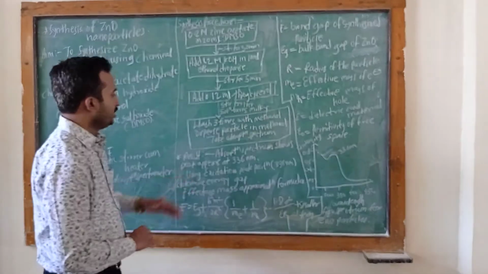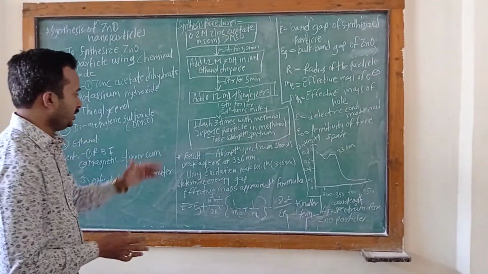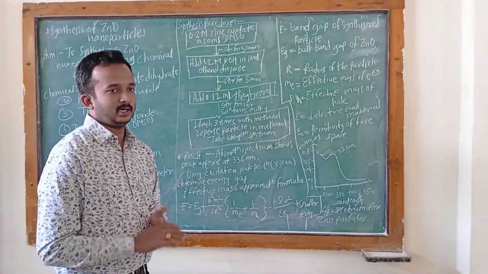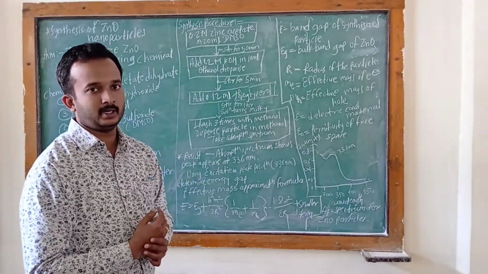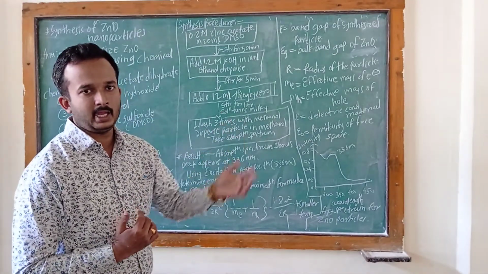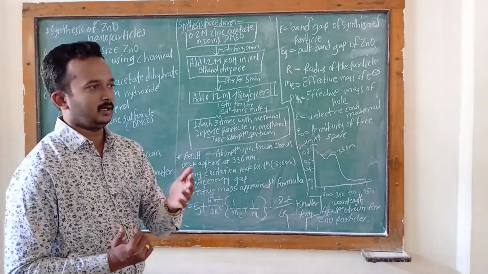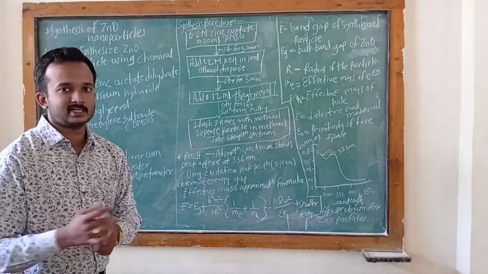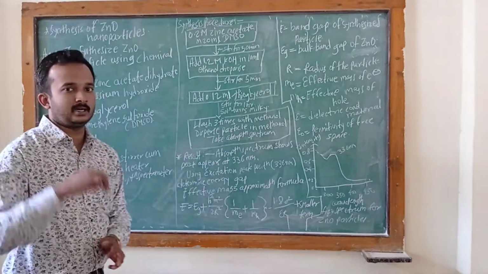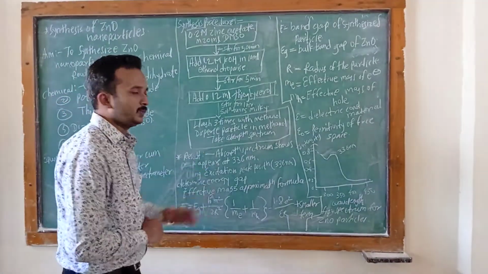Then lastly you have to know about the result, the different parts of the experiment. Firstly the aim, chemical equipment and its procedure, and its calculation. Then lastly that is about its result. Result means it is a conclusion of the experiment.